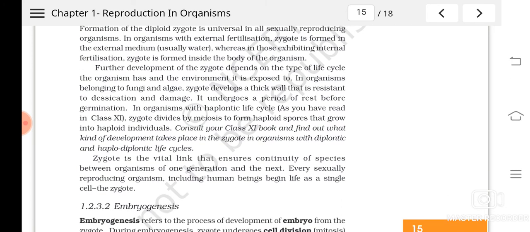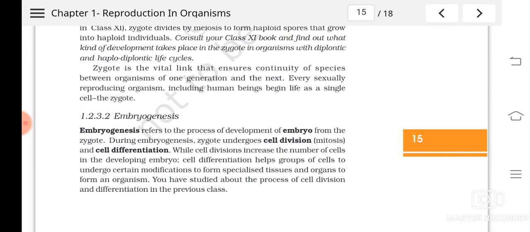After zygote formation, what happened? They undergo meiosis. So what will be produced? Haploid spores, and these will germinate to form the new organism. Understood? So in their life cycle, the haploid phase will be dominant, isn't it? So like this, all the organisms start their life from a single cell called zygote. From a single cell only all the other body parts are formed. So about zygote formation, you understood now?